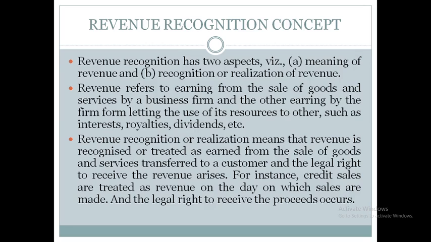Then revenue recognition, when we need to consider it as a revenue for our business. If we take the example, suppose we are running a furniture business. We have taken an order of 10 furniture for rupees 10,000 and we have received an advance of 1,000 rupees. In January we have got the order of 10 furniture and we received an advance of 1,000 rupees. In the month of February we have delivered the goods, and in the month of March we will receive the payment. In January we have taken the order, in February we have transferred goods to the client, and in March we have received the payment for those furniture.